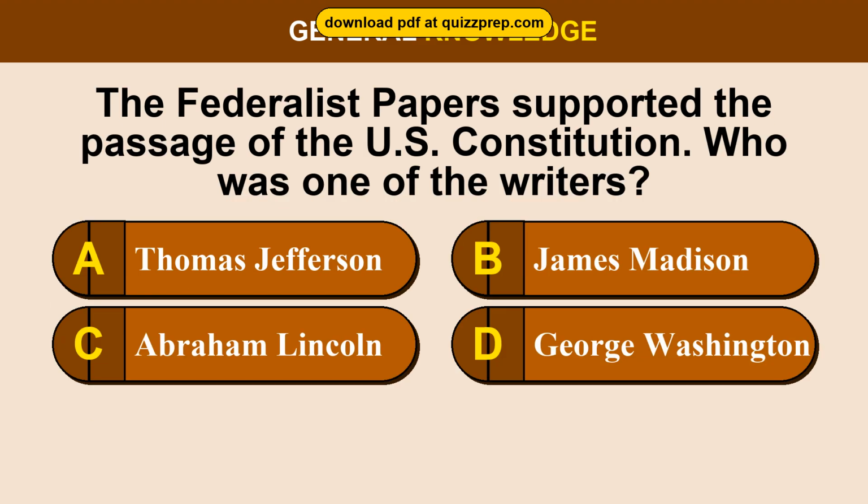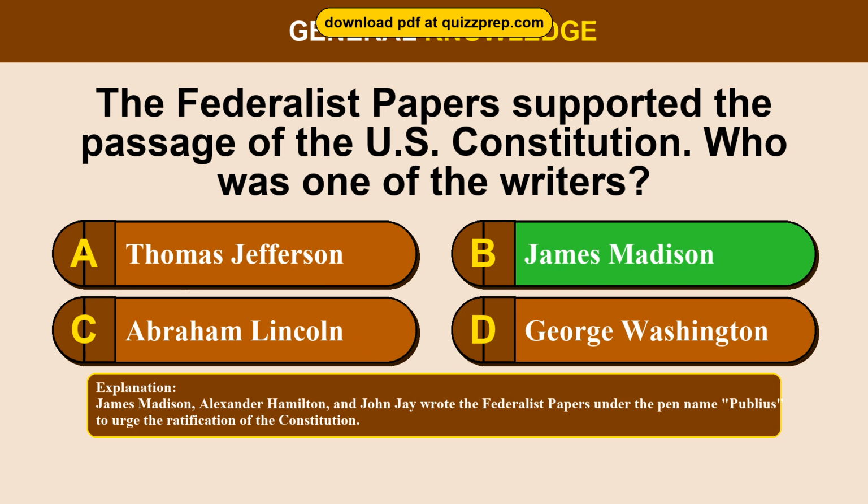Question 60. The Federalist Papers supported the passage of the U.S. Constitution. Who was one of the writers? Option A. Thomas Jefferson. Option B. James Madison. Option C. Abraham Lincoln. Option D. George Washington. The correct answer is option B. James Madison. James Madison, Alexander Hamilton, and John Jay wrote the Federalist Papers under the pen name Publius to urge the ratification of the Constitution.